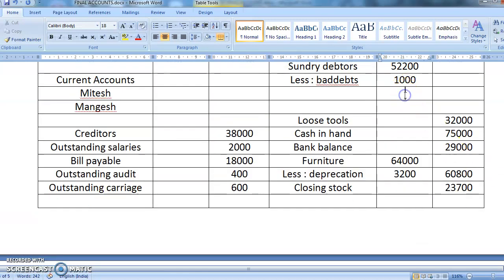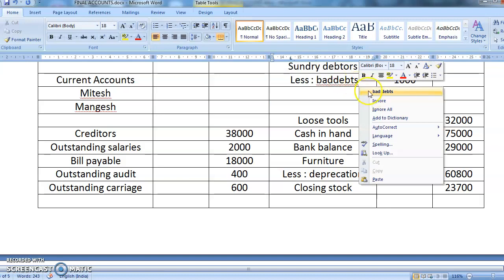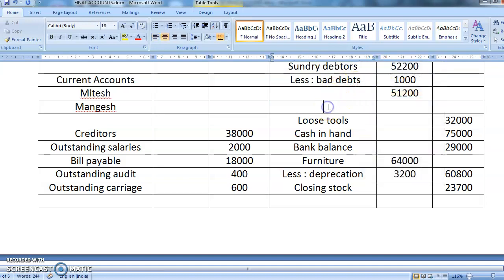So it comes to 51,200, and then you have RDD. So less RDD. RDD was how much? 3%. So 3% of this remaining.